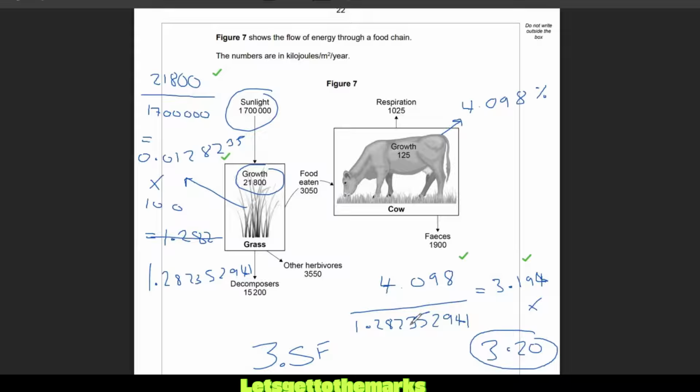Right, 1.282352941. I'm starting to lose the will to live. So if you manage to keep all of that in your calculator, then you'll get 3.1956. And after all that effort, it doesn't make any difference. Even if I use 1.28, it works out the same anyway. That is 5 or above, so we're going to round that to 3.20. So the answer does not change. Even if I do it to super high accuracy, you still end up with 3.20 to 3SF.